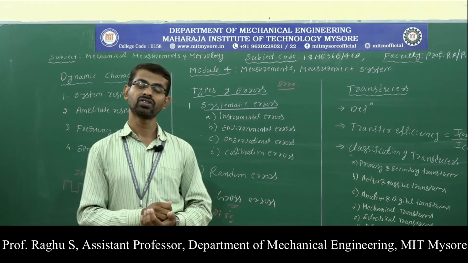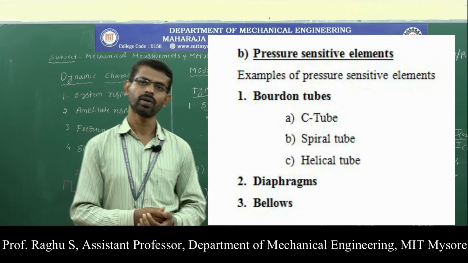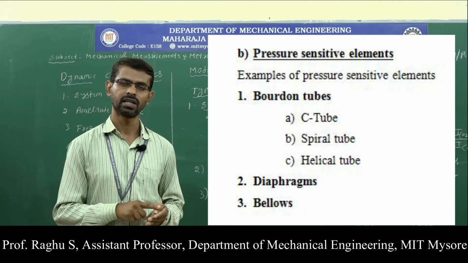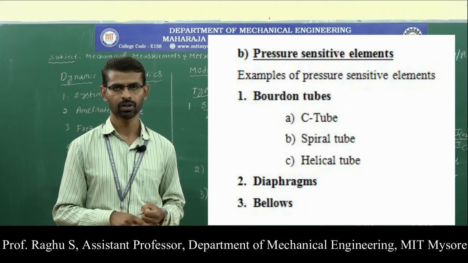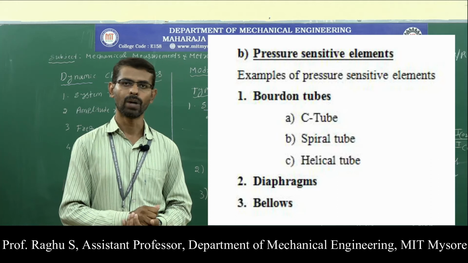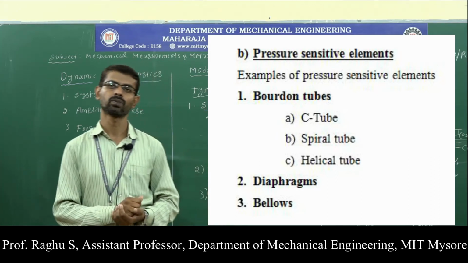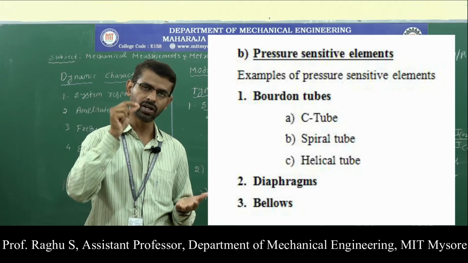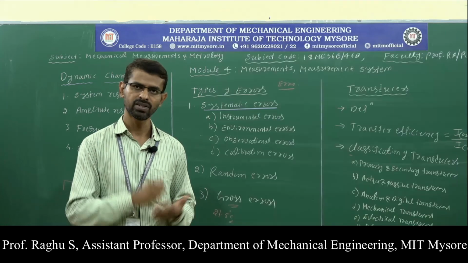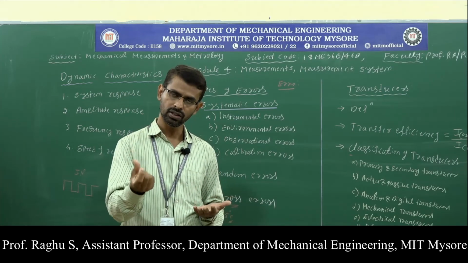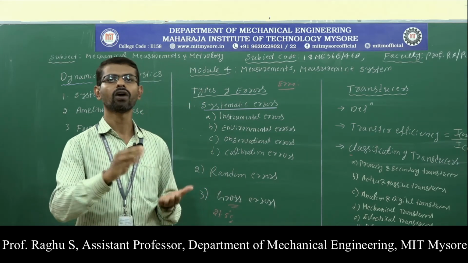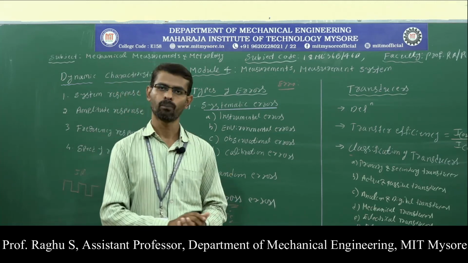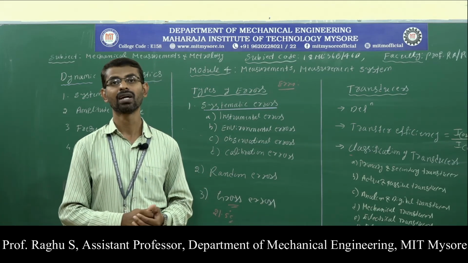Next we have the pressure sensitive element. In the pressure sensitive element, we have Bourdon tubes. We have different types of Bourdon tube as you are seeing in the diagram: C type, helical type and spiral type. And we have diaphragms and bellows. Now let us discuss the general working principle of pressure sensitive elements. Pressure sensitive elements are elastic members. When we apply pressure to these elastic members, they undergo deflection. That deflection is used to move the pointer on the calibrated scale, and it can be taken as the measurement of pressure. So all pressure sensitive elements are elastic members.